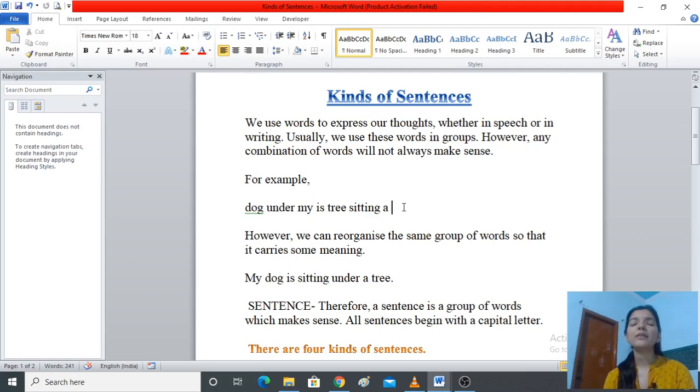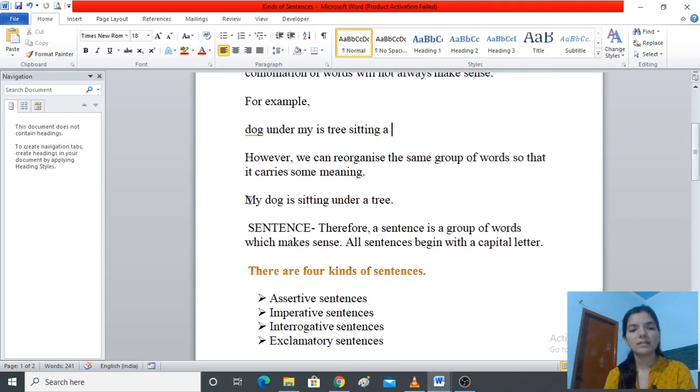Now we can reorganize the same group of words so that it carries some meaning. Now read this sentence. My dog is sitting under a tree. Now it is giving some sense. So the idea is clear that a sentence is a group of words which gives some sense.